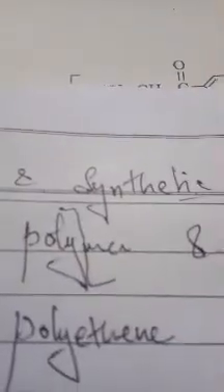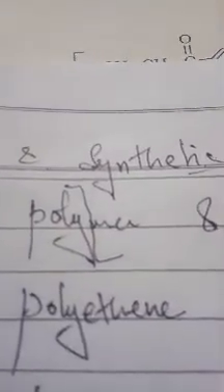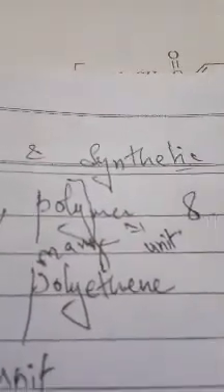Second definition we have polymer. Poly means many, mer means unit. So write the definition.